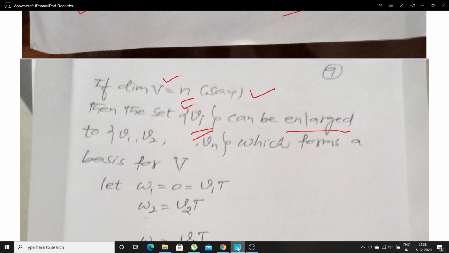Since we see the word dimension, that means it is a basis of a vector space. Since it is a basis, the vectors are linearly independent. It can be extended to the set containing n vectors. What does it form? Since we see the word dimension, it forms a basis.